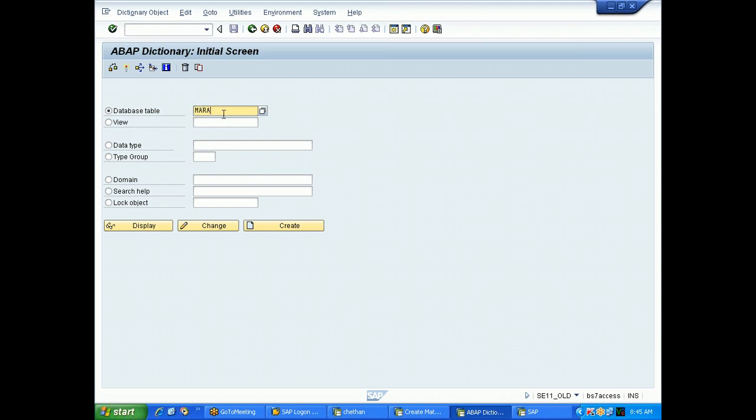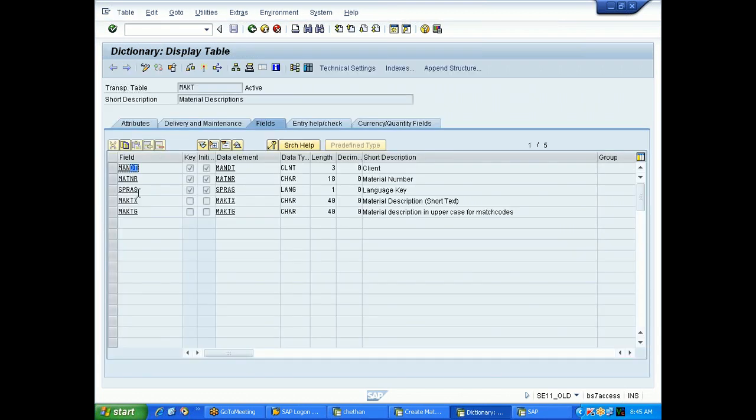If you observe this table, the MARA table or MAKT table, a table has different fields. These are the different fields, and each field is simply a name. And if you observe, each field has a data element. What is the data element? See, MATNR is a field name, SPRAS is another field name in the same table, MAKTX is another field name. Like that, there are 5 fields available.